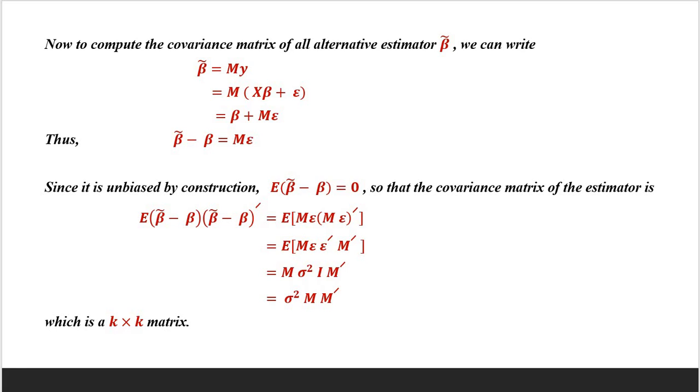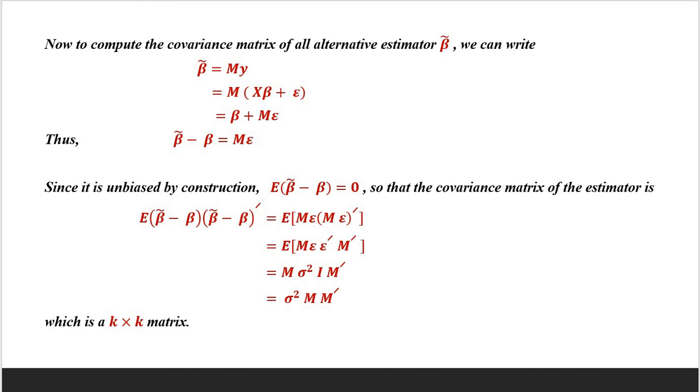Since it is unbiased by construction, expectation of beta curl minus beta will be equal to 0. So the covariance matrix of the estimator is expectation of (beta curl minus beta)(beta curl minus beta) prime, which will be equal to expectation of M epsilon epsilon prime M prime, and finally we get sigma square M M prime, which is a k by k matrix.